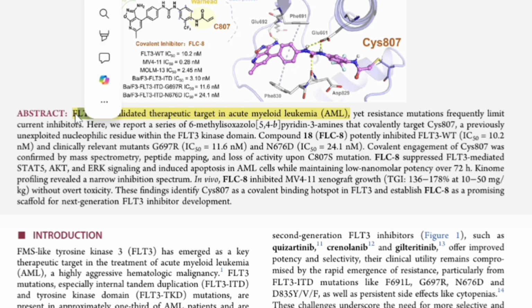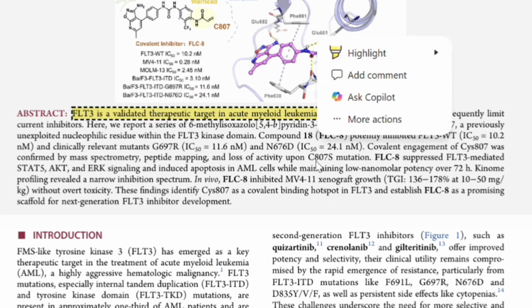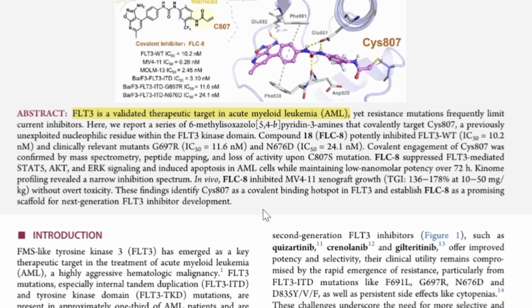FLT3 is FMS-like kinase 3, a protein involved in cell growth signaling. If this kinase becomes overactive, cancer cells grow uncontrollably, which leads to the AML condition. Here they have targeted a previously unexplored site. Yet resistance mutations frequently limit current inhibitors.